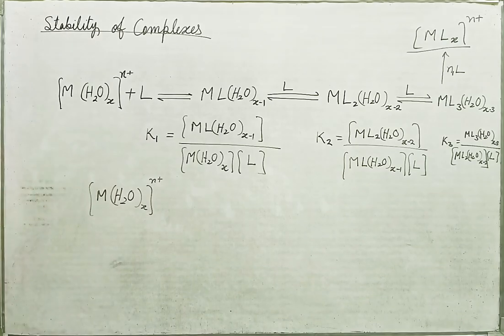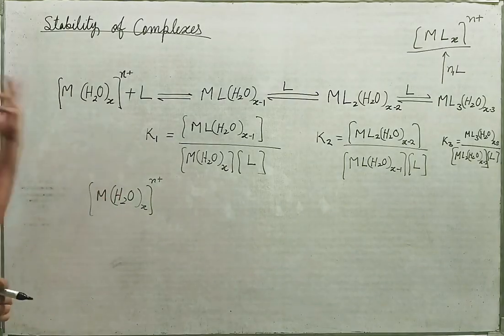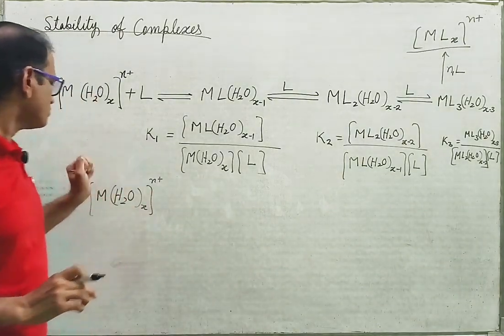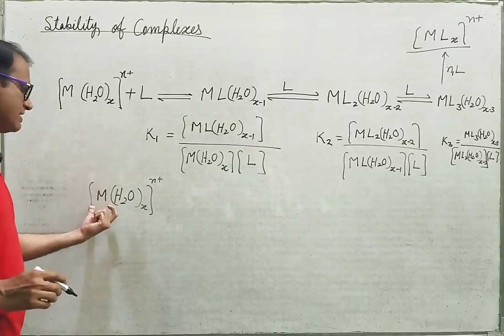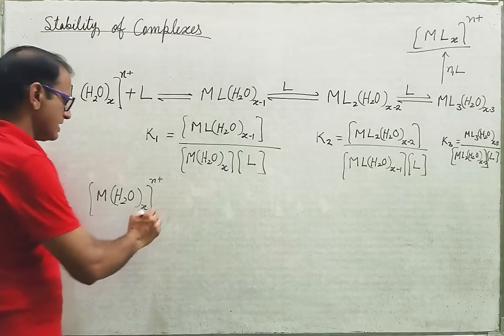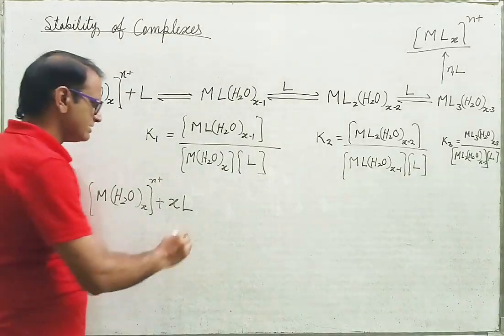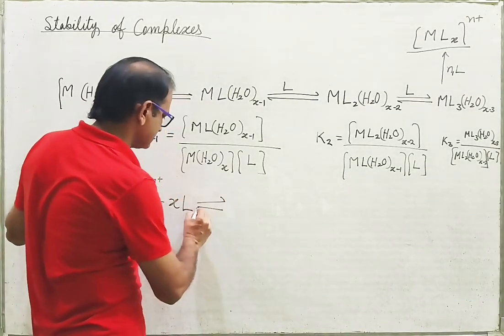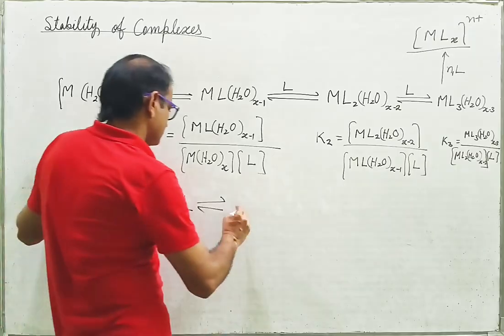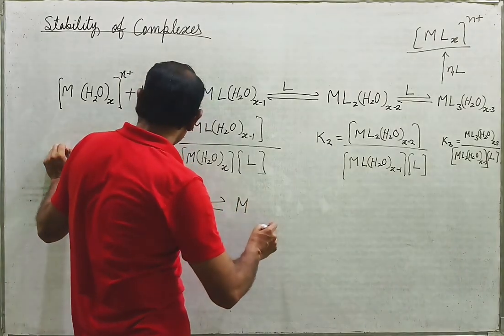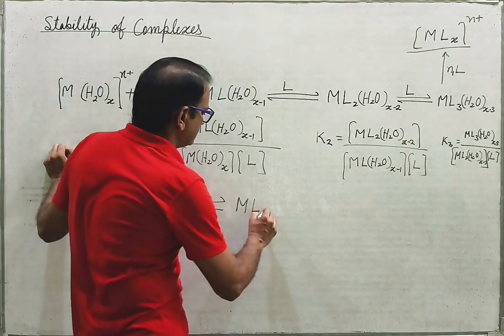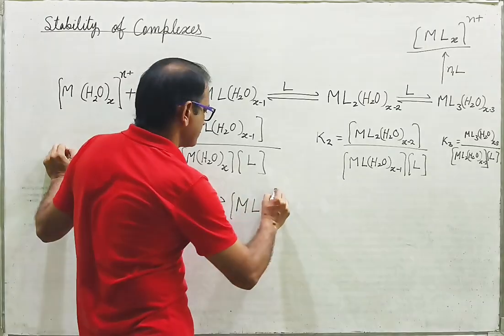If you are taking an anionic ligand, then of course the charge may be negative as well. If you are taking this metal ion in its aqueous solution and taking all the x ligands all together, then the reaction is happening in one step, forming MLx n+.